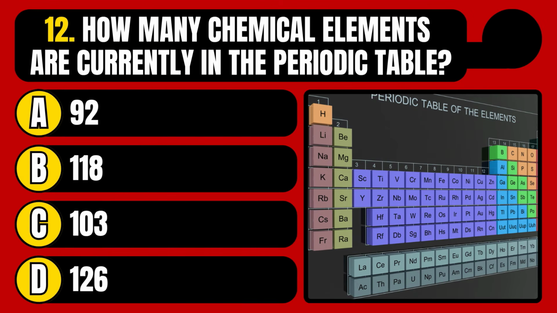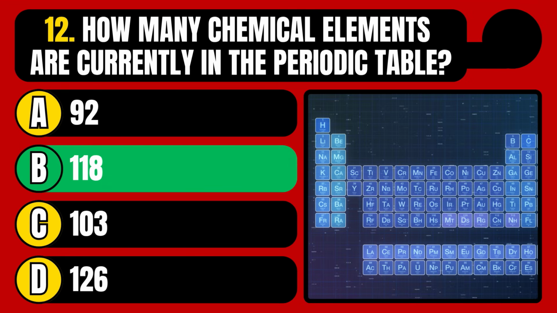How many chemical elements are currently in the periodic table? 92, 118, 103, or 126? The correct answer is option B, 118.